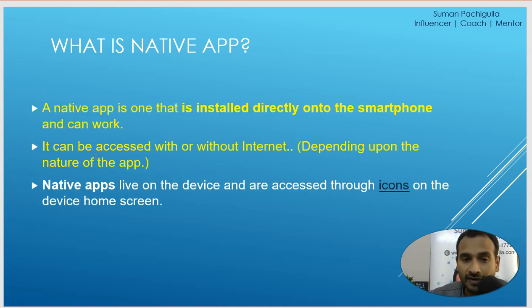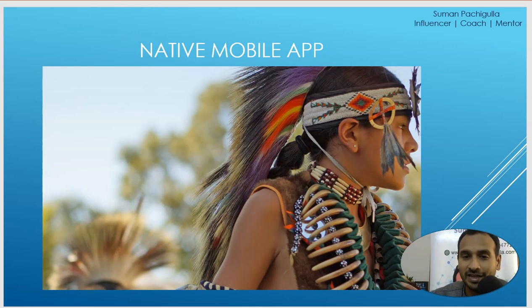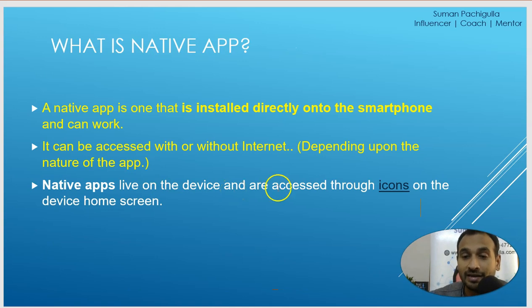Native apps live on the device and are accessed through icons on the device home screen.